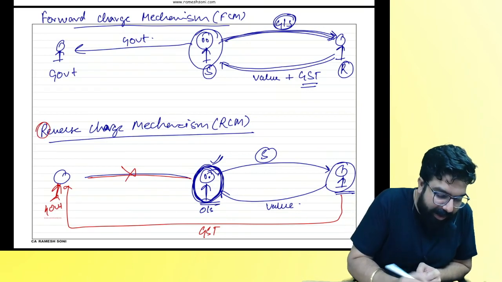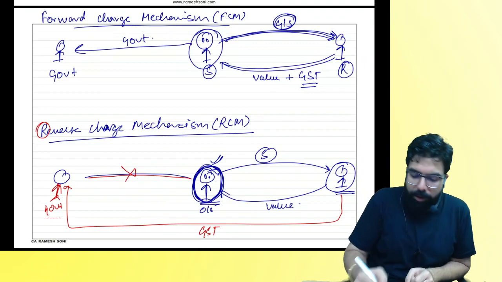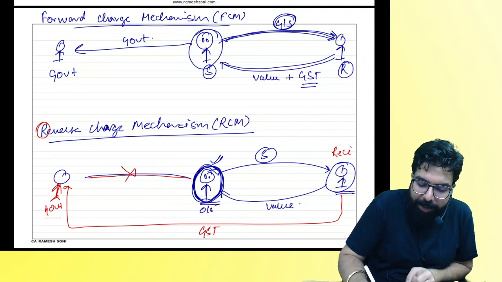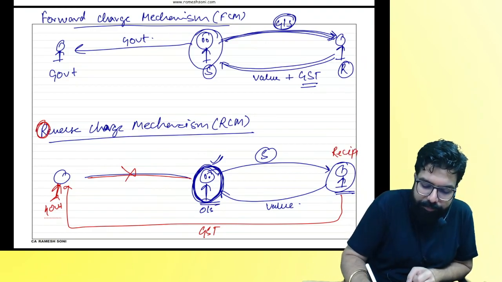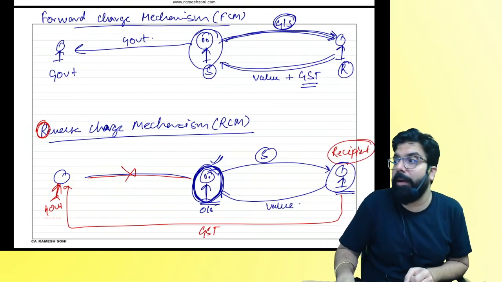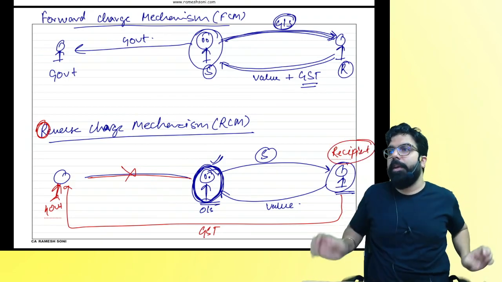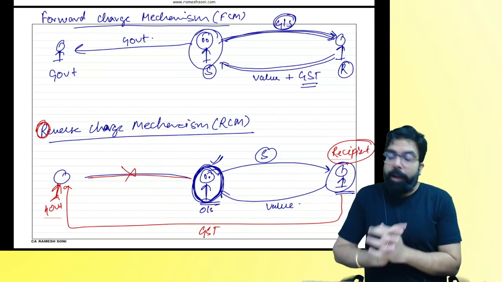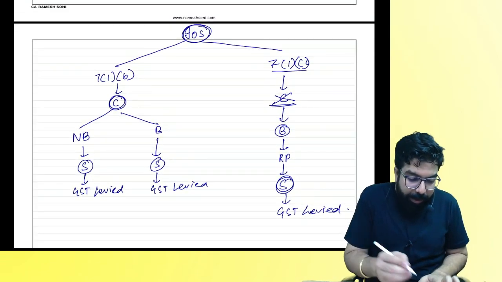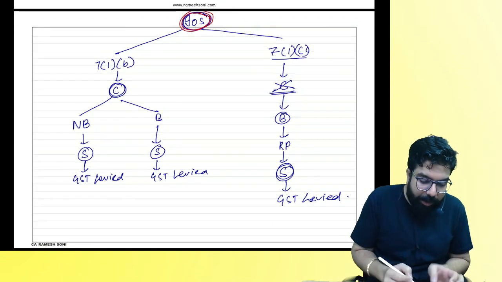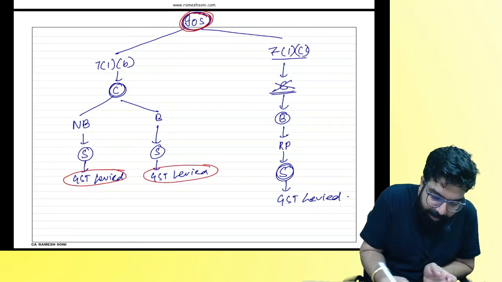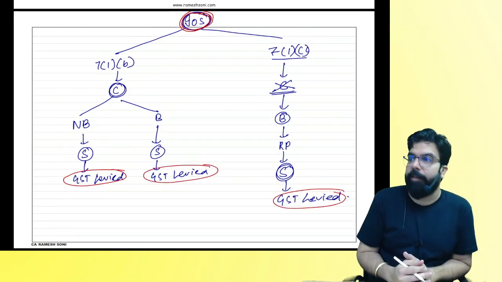What is reverse charge? Reverse charge means when the recipient pays. R for reverse charge, R for who will pay, everyone, in reverse charge? Recipient. Is my point 100% clear to all? Now you tell me one thing, everyone. Whenever you imported the service, GST got levied. Who will pay the GST?